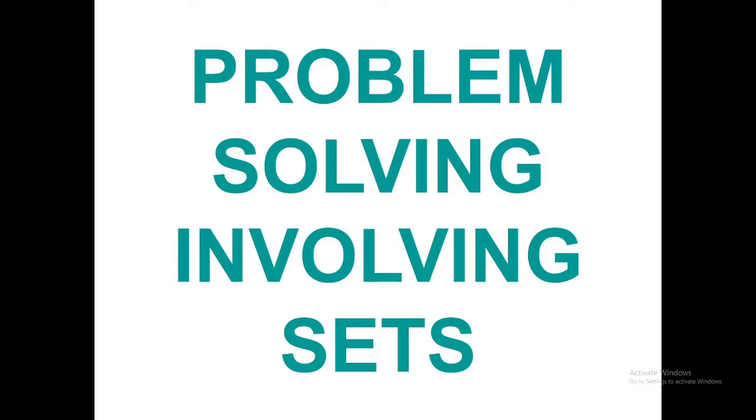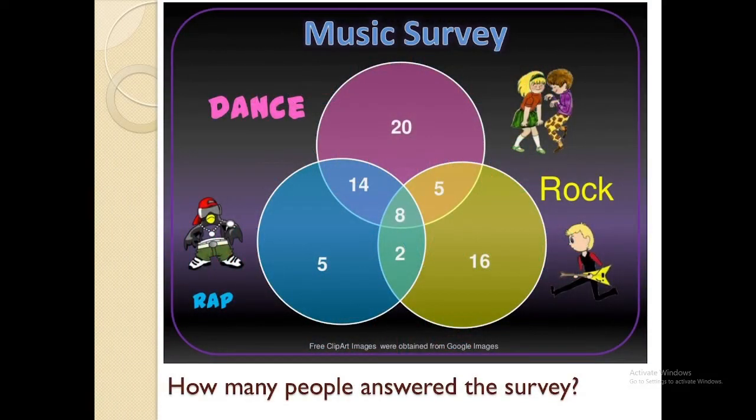In our session today, we will be having problem solving involving sets. So we will be focusing on Venn diagramming. Now let's have this problem here. What if I'm going to be giving you this Venn diagram and those values over there? Now let's focus on the question. How many people answered the survey?